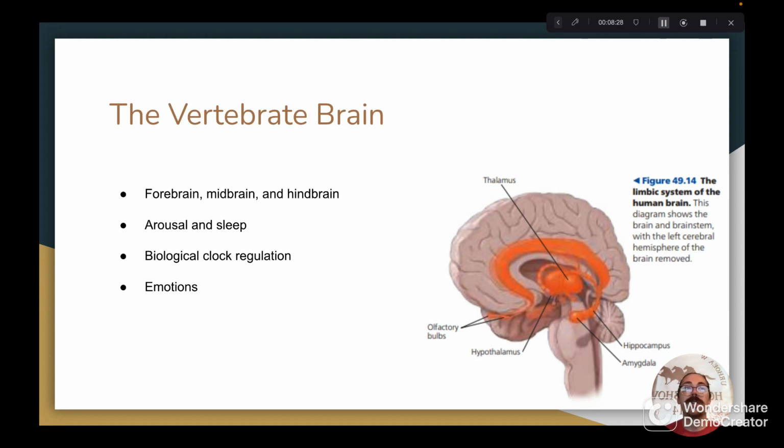And finally, for this slide, we'll touch on emotions. Emotions are generated and processed within the limbic system of the brain, which encompasses structures such as the amygdala, the hippocampus, and regions of the thalamus.